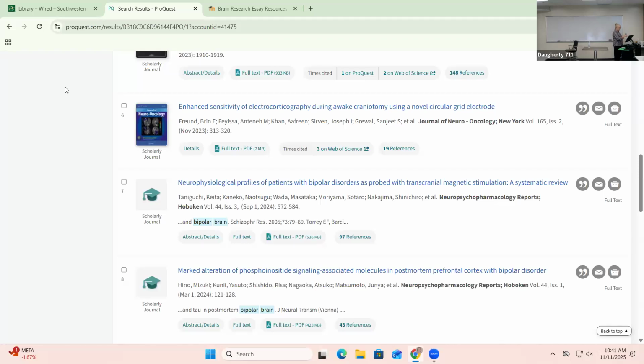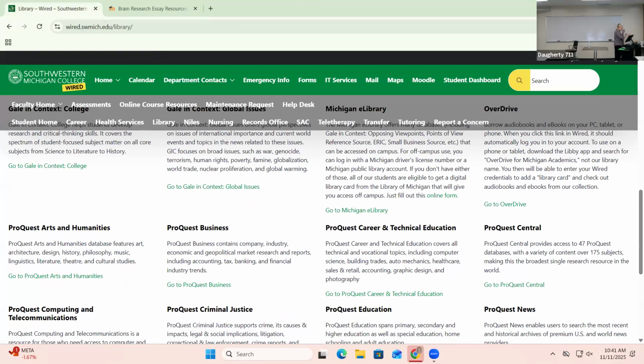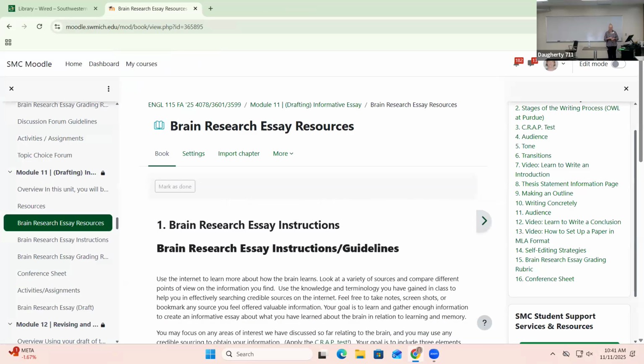Are you allowed to Google? Yes, you are. However, make sure when you Google, you are doing the CRAP test and checking for all those things, currency, recency, how recent is that article, when was it updated, how recent is that website, when was it updated, all that kind of stuff.